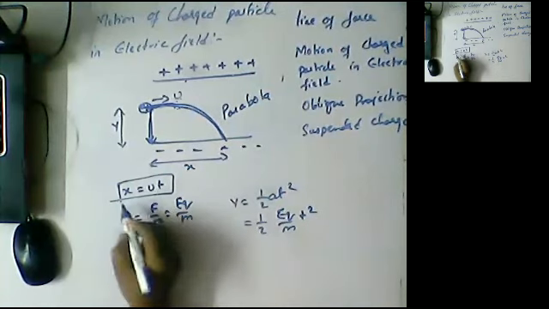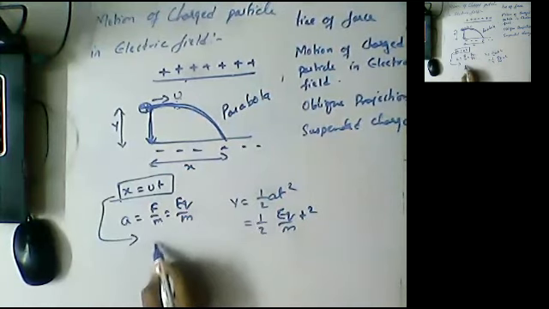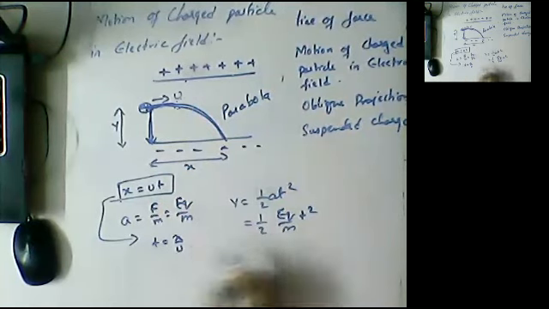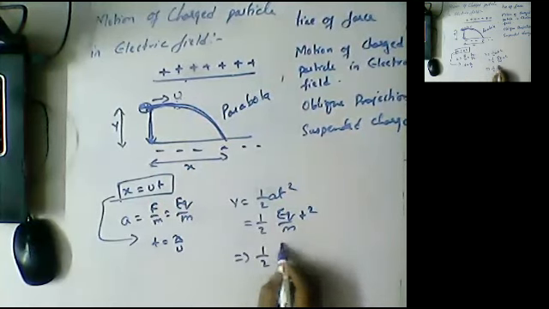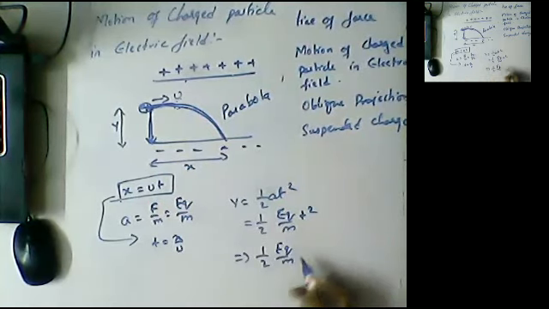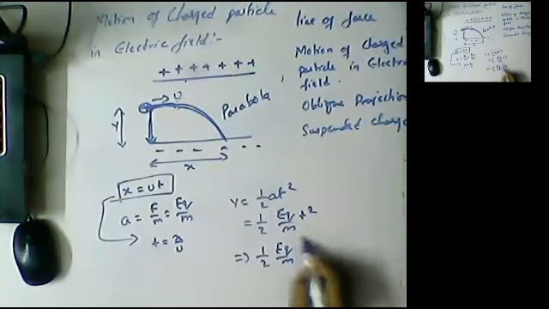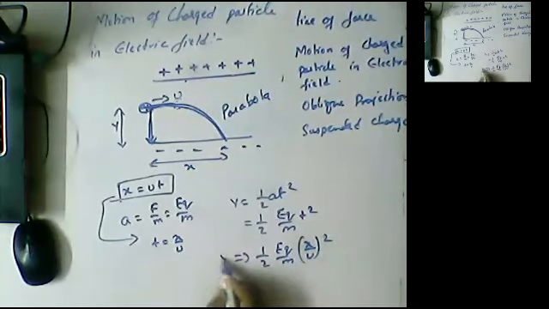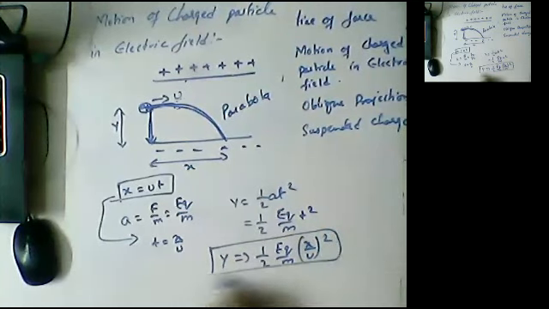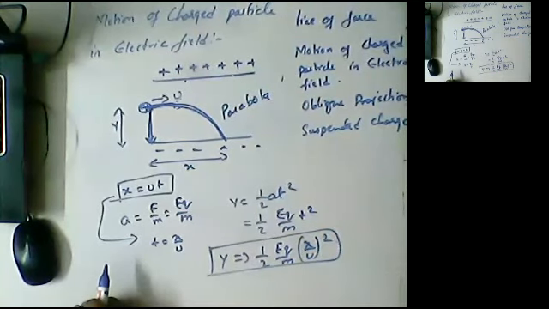But from the first equation we can write t is equal to x by u. That is, we can write 1 by 2 Eq by m into x by u whole square. This is the vertical distance traveled by the charged particle.